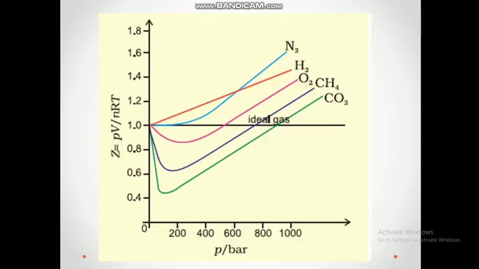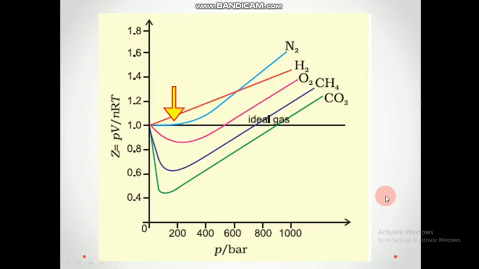We discussed the pressure term which affects the Z value, and now we are going to speak about the temperature term which affects the Z value. If you see the nitrogen gas, at some pressures nitrogen is acting ideal. Why is that? That actually depends on the temperature. All these gases might have been taken at different temperatures, so they act differently too.